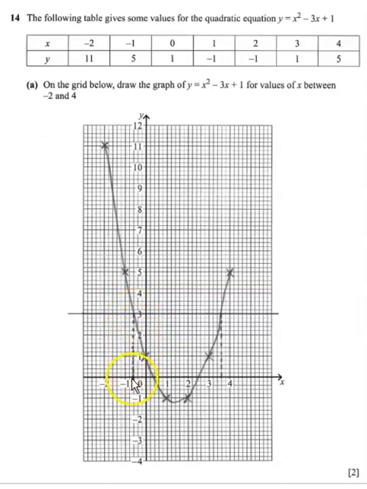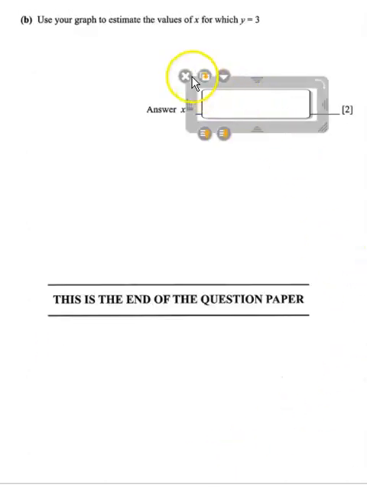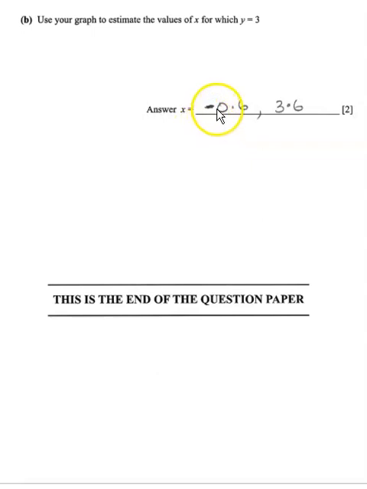If we look down, we can see it's between 0 and minus 1, and the other is between 3 and 4. So when you read the graph, it will probably tell you that one is minus 0.6 and one is 3.6.